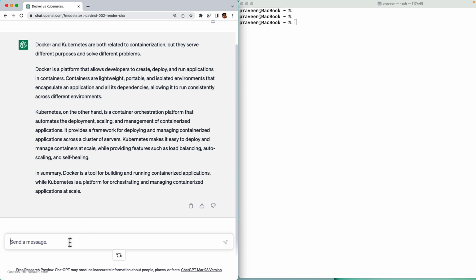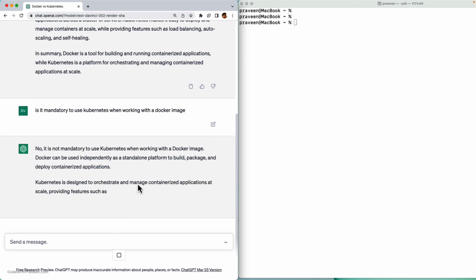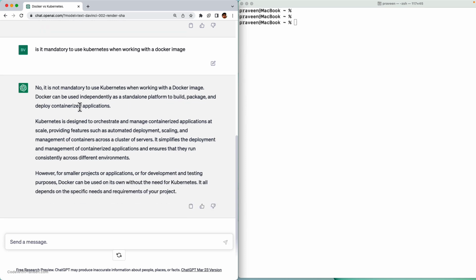Let me say my next question is, is it mandatory to use Kubernetes when, say, I'm working with a Docker image? No, it's not mandatory when working with a Docker image. Docker can be used independently as a standalone platform to build, package, and deploy applications.